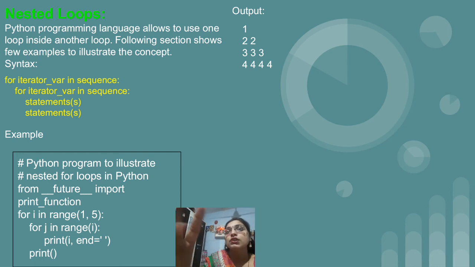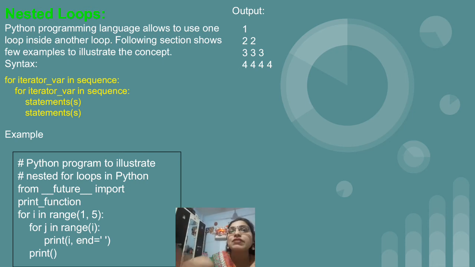Only 4. So this is the reason why in the range function we have started with 1. So 1, 2, 3, 4. So there will be only 4 rows. Inside that, for j in range of i. As we have always seen in C language, we always compare the inner for loop condition with the i. So for the same we have written this.